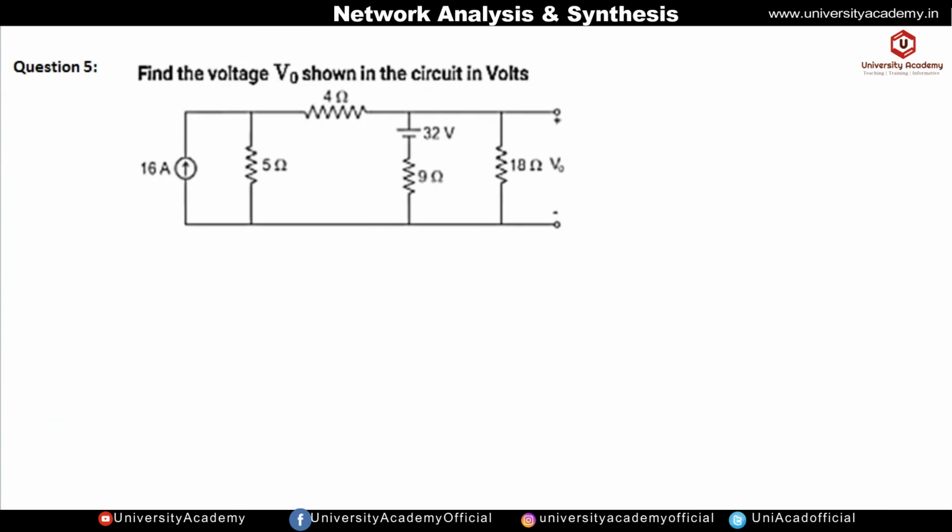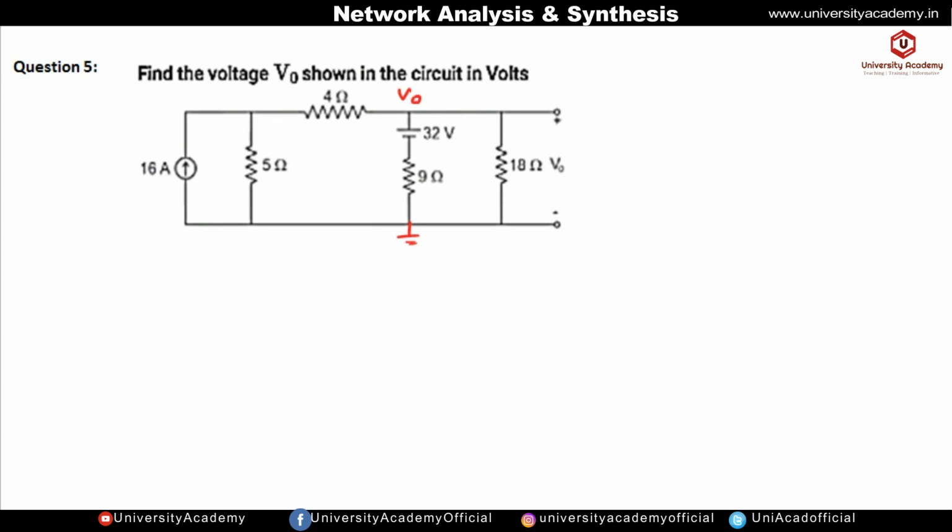Find the voltage V0 shown in the circuit in volts. So V0 is the voltage across this 18 ohm. Okay, and these two branches are connected in parallel, so it means the voltage across both the branches will be the same, that is V naught, and we have to find out the value of this V naught. So if we take this as a reference node, then the potential at this node will be equal to V naught, because both the branches are connected in parallel, and in parallel the voltage is the same.